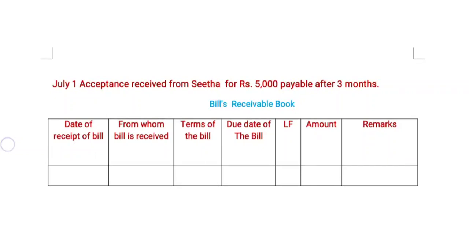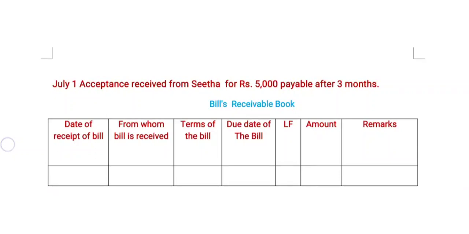Now coming to the terms of the bill. Here the main condition is that the bill is written based on terms, in months. Here it is 3 months or 90 days. Now coming to the due date of the bill. Every bill has a specific date. In this transaction it is 3 months with the added grace period.